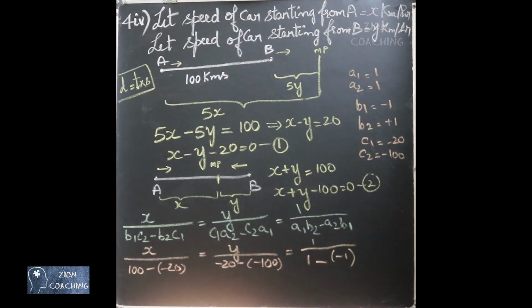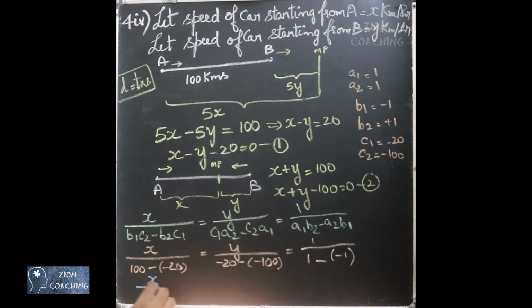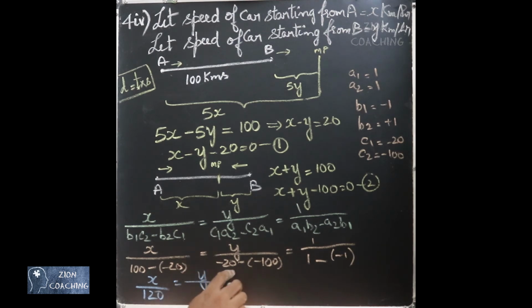So we are going to have x by 100 minus of -20 is +20. So 100 plus 20 is going to be 120, equal to y by -20 plus 100, that is going to be 80, equal to 1 by 1 plus 1, that is 2.